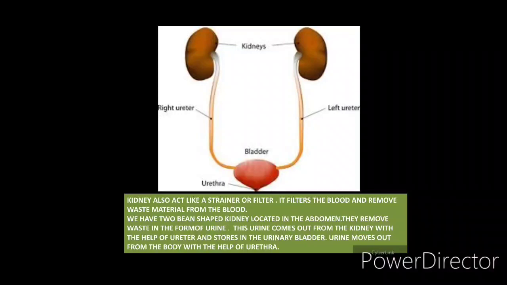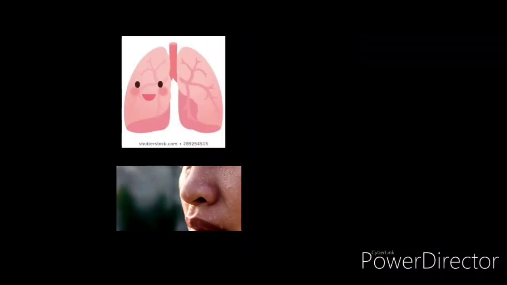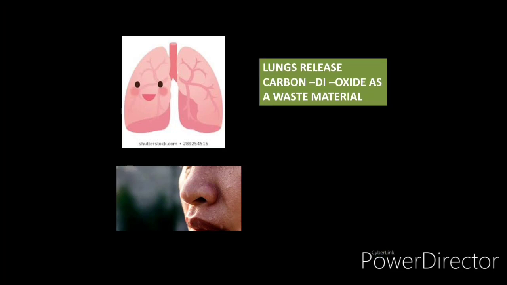So let's move to the further description of the excretory system. We have studied that there are three main organs of the excretory system. First, we have already studied the kidney. Now let's study how the lungs help us. Lungs release carbon dioxide as a waste material. So the first waste material that we have studied was urine. Now the second waste material is carbon dioxide. How is this carbon dioxide removed from our body? It is removed with the help of the lungs.